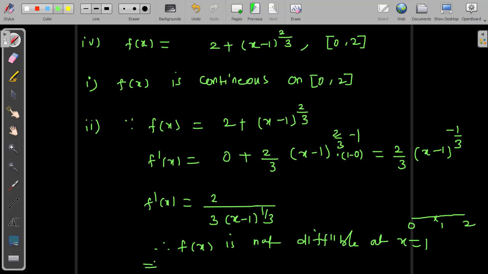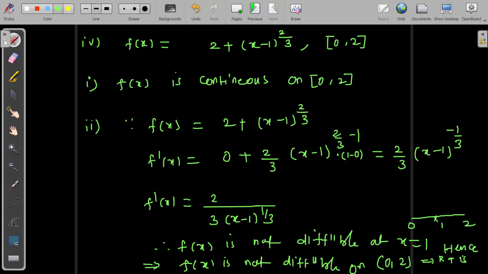The reason is that if we plug in 1, in the denominator 2 by 0 is infinity. So we can conclude f of x is not differentiable on the open interval 0 comma 2. Hence Rolle's theorem is not applicable for the given function.